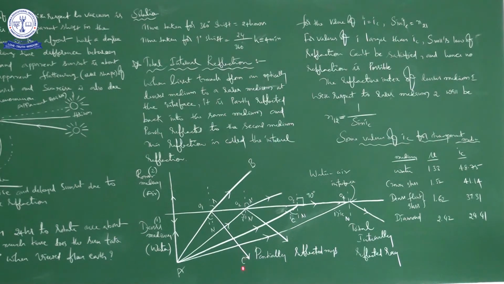Now first I want to explain what is internal reflection. When I explained about refraction, I told you light is a form of invisible energy. When it meets a surface which separates both the media, a certain amount of light will get back into the same medium, and a certain amount of light will go into the other medium, right?